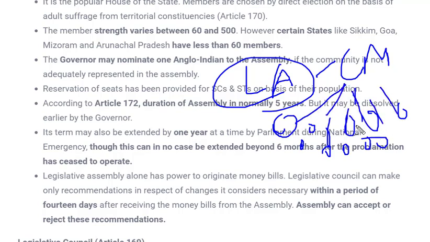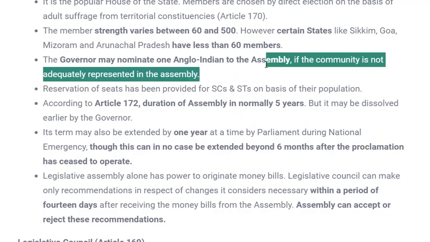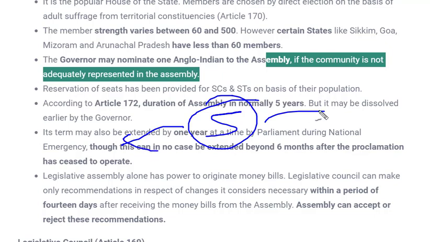The tenure of the ruling party, after election, is a term of office of 5 years. Now friends, the important thing over here is that this tenure is 5 years. Although it is 5 years, it can increase or decrease. It depends on several conditions.